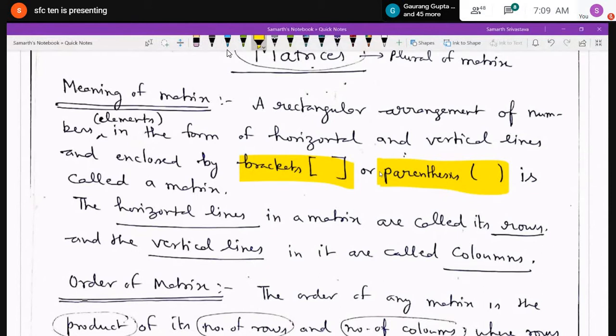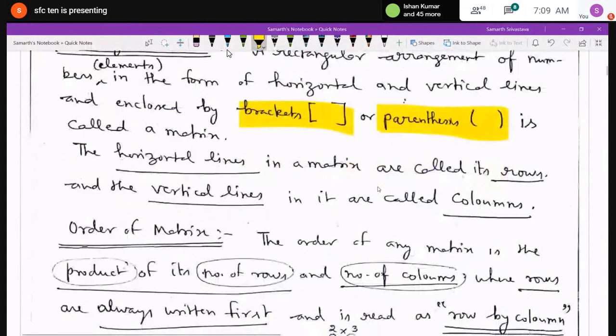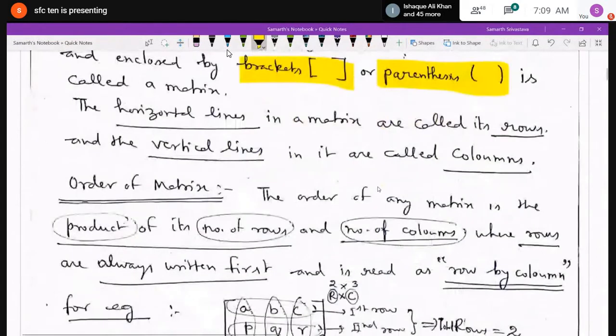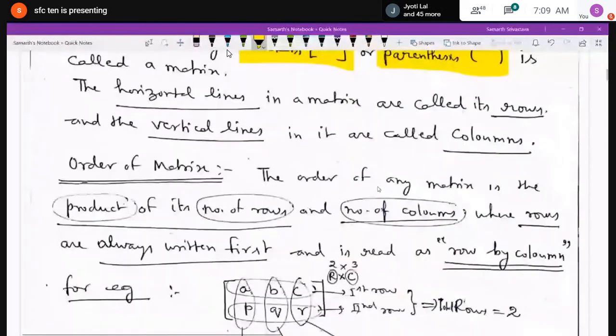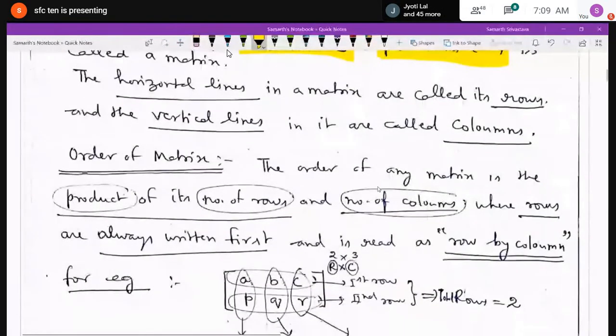Like you have already seen the soldiers marching together in the Republic Day parade. They formed a certain number of rows, certain number of columns. Many of you are in NCC also. So whenever you do the parade, you arrange yourself in certain number of rows and certain number of columns. That means you are forming a matrix over there unknowingly. So this is just an arrangement.